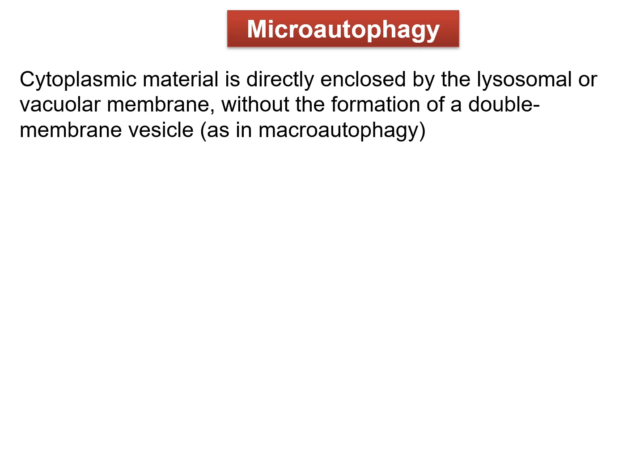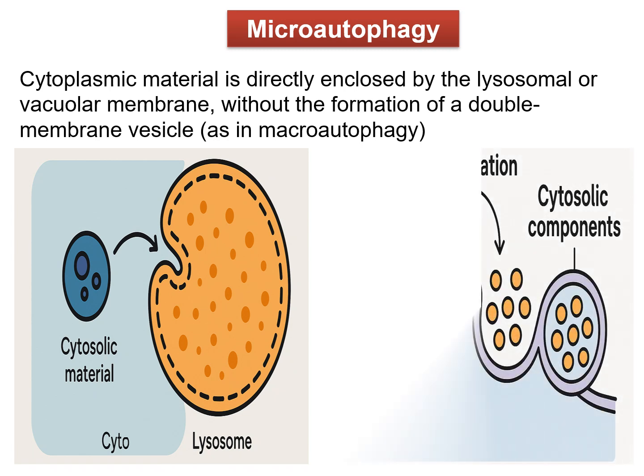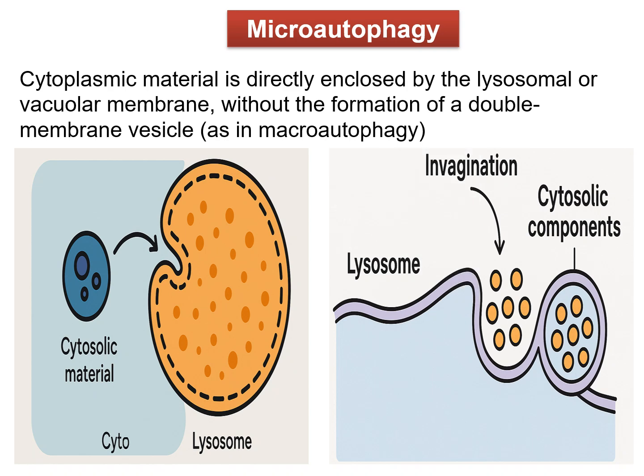The cytoplasmic material is directly engulfed by the lysosomal membrane by just invagination of the membrane. So, as you can see here, the cytoplasmic material is directly presented to the lysosome. And how is it entering into the lysosome? By the invagination of the lysosomal membrane. Because of invagination, the cytoplasmic material enters into the lysosome. No autophagosome formation.